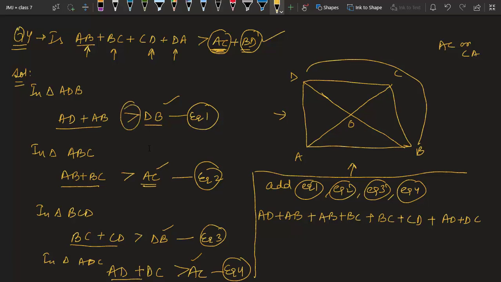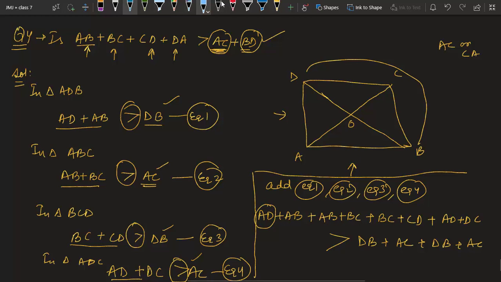Then we have a greater than sign in all the equations, so it is okay to go with this greater than sign, and we have DB plus AC plus DB plus AC. Now comes the time of observation. We have to observe. What do we have? If you observe, we have one AD over here and second AD here. So we have two ADs. Similarly, we have two ABs, we have two BCs and we have two CDs.